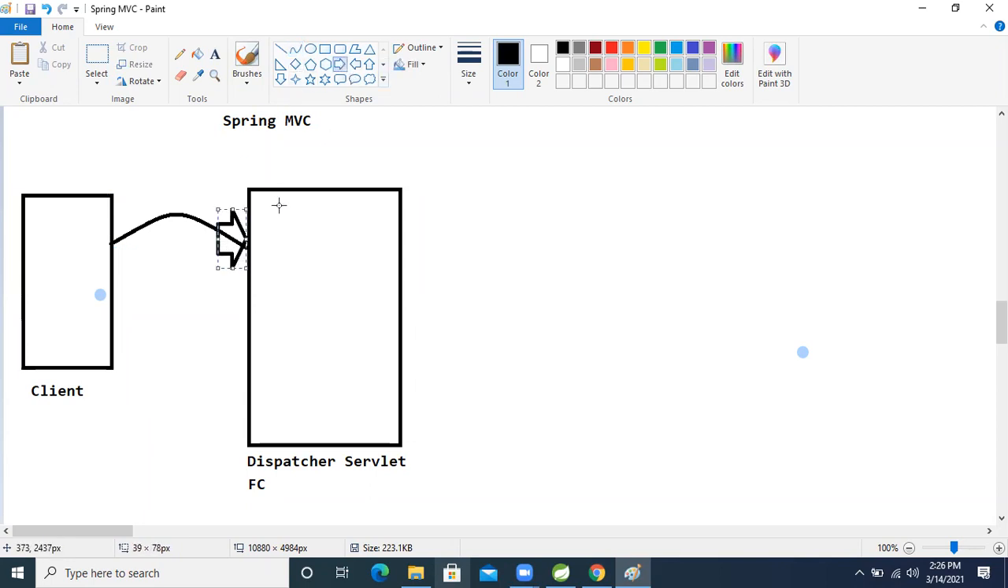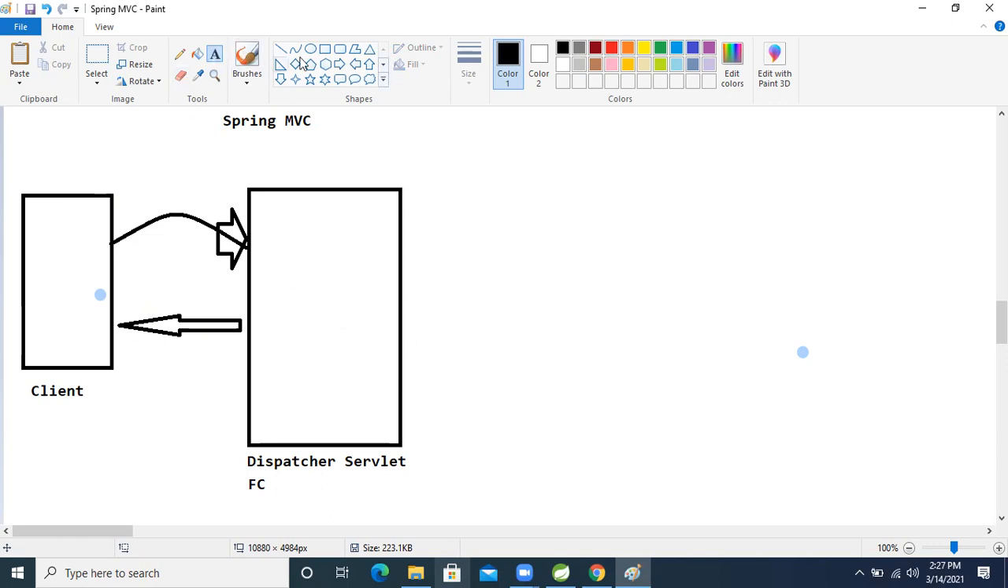So this is the controller only, but this controller is given by whom? The Spring people. This front controller is given by Spring. First, if we want to work with Spring MVC, we need to configure this front controller in web.xml. After that, what will happen?